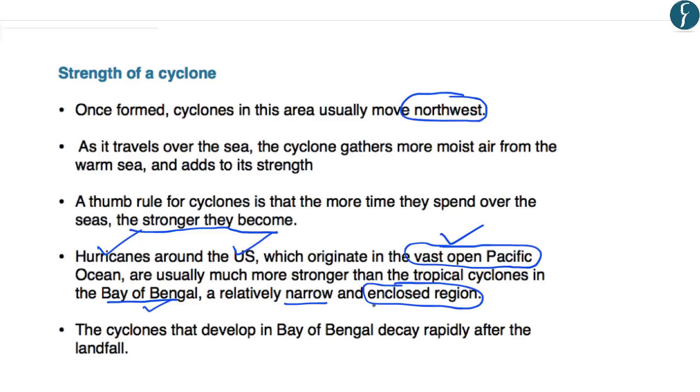And the cyclones which develop in the Bay of Bengal region decay rapidly after the landfall because after the landfall they do not get moist air, which is required for the energy which drives the cyclones. So the most important rule for the intensity of the cyclone is that the more time a cyclone spends over the sea, from where it gets the moist air required for energy, the stronger it will be. And the less time it spends on the sea, the weaker it will be.